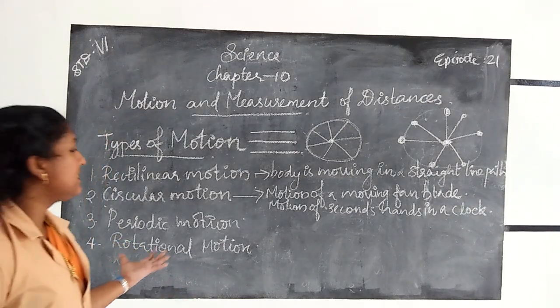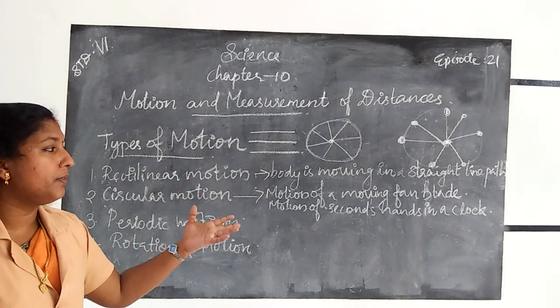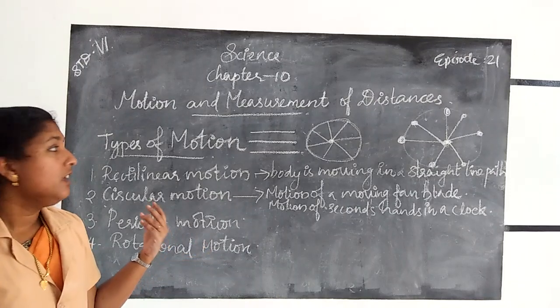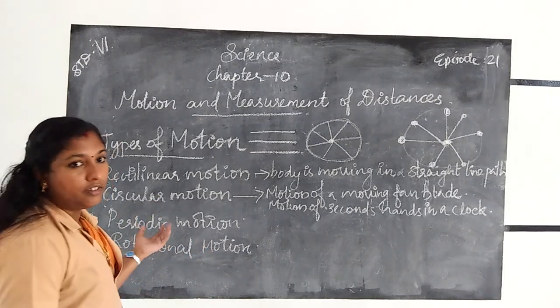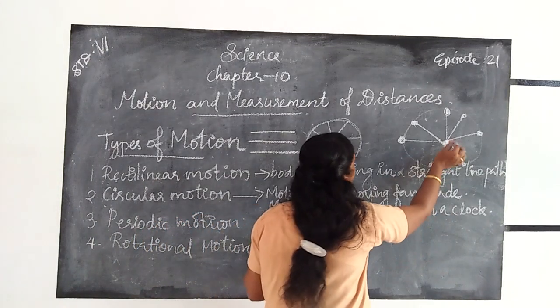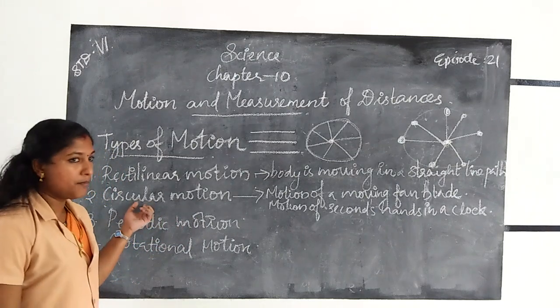Another example for circular motion, the motion of a moving fan blade, the motion of the second hand in a clock, then the motion of a stone tied to a string, etc. are examples for circular motion.